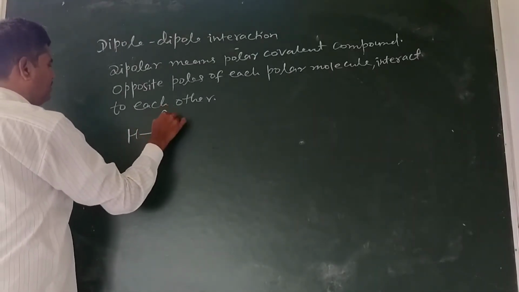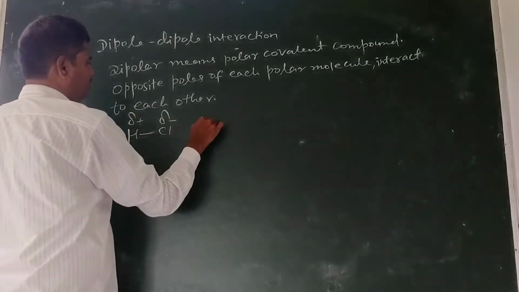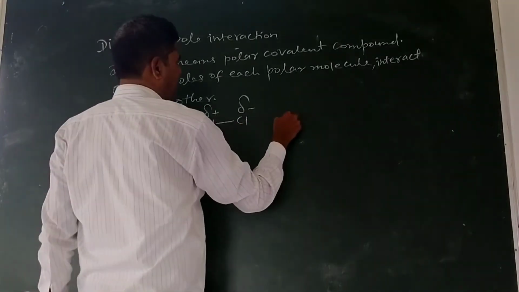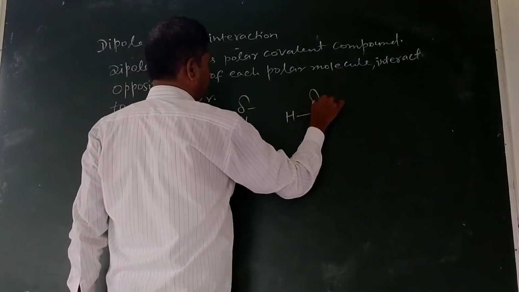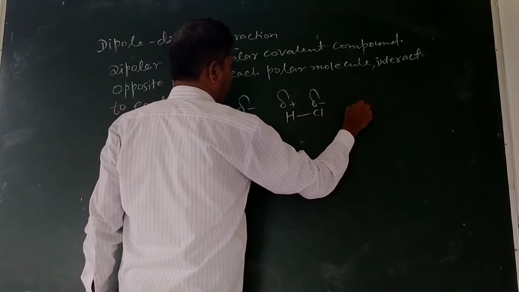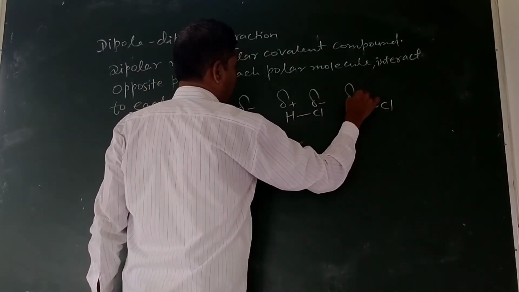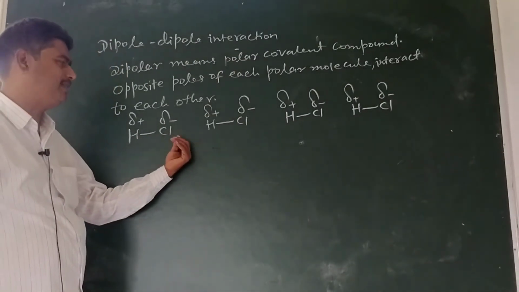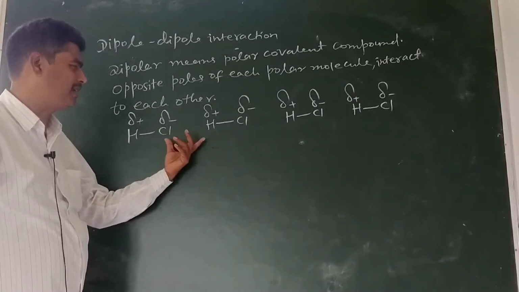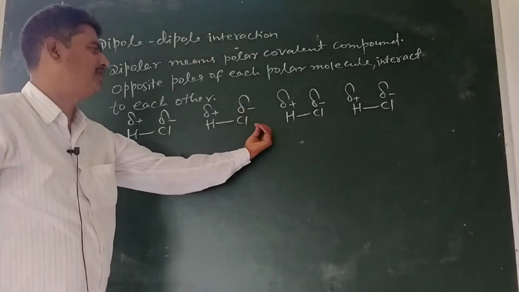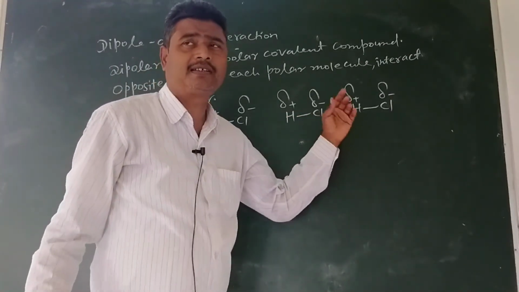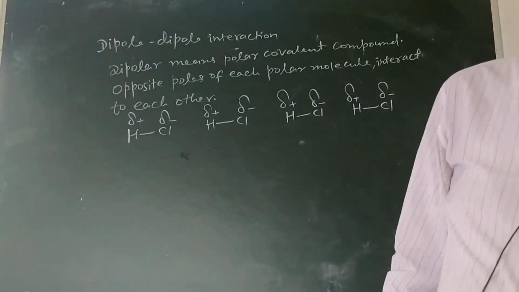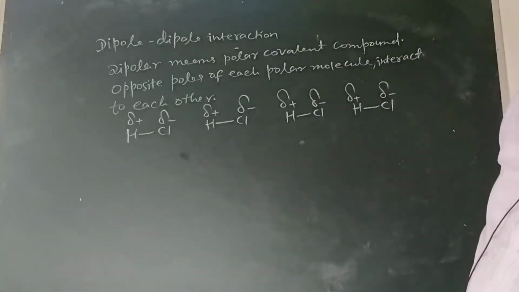HCl, another molecule of HCl, here two opposite poles of adjacent, that is neighboring, molecules interact with each other. This third type of interaction between polar covalent compounds is known as dipole-dipole interaction.